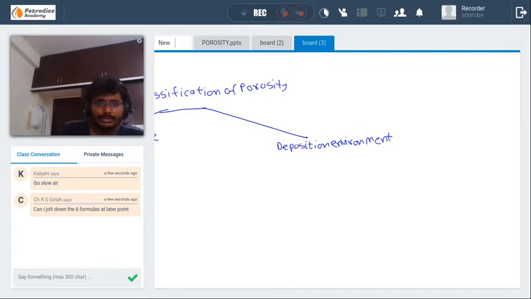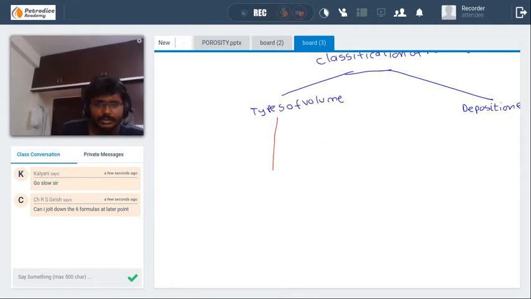If I'm going too fast, say it to me. Based on types of volume, there are actually 3 types. One is total porosity. The second one is effective porosity.